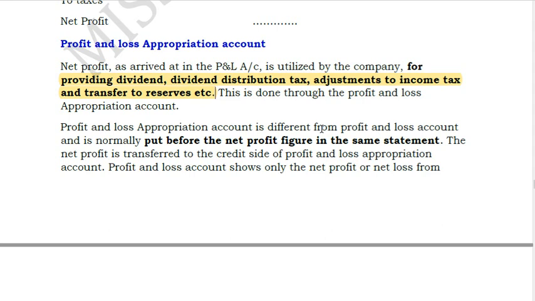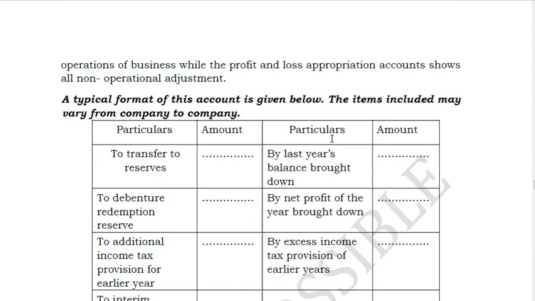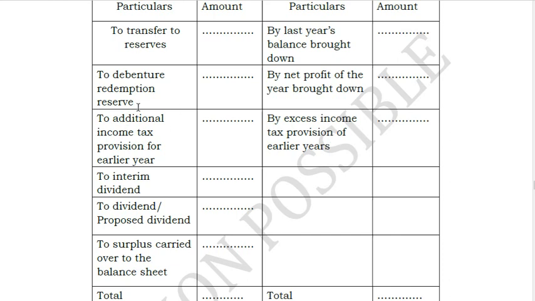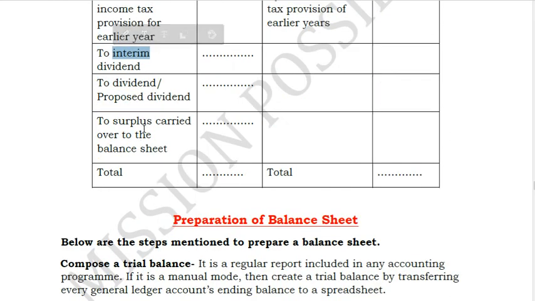All these adjustments will be made from your net profit account. This we will cover in your balance sheet chapter as well, because in your balance sheet in liability there is something called reserves. So there we will make all these adjustments. The net profit of your company is transferred to reserves in general. While transferring to reserves, it can be transferred to different reserves depending upon the purpose. So this P&L appropriation account, in case of a company, if at all it is prepared, then you just need to transfer it to the respective reserves. They may have debenture redemption reserve, they may have general reserve, they may give some interim dividend, and whatever is the balance left will be carried to your balance sheet.